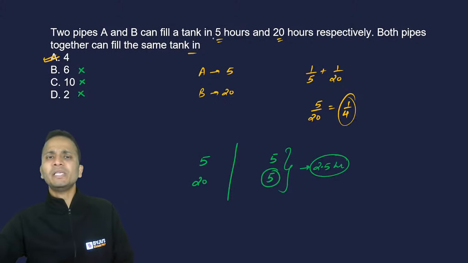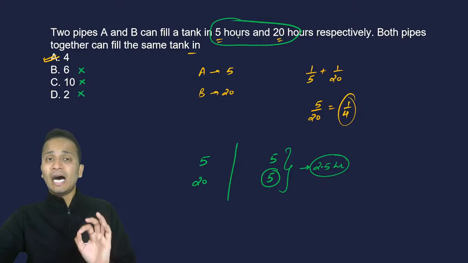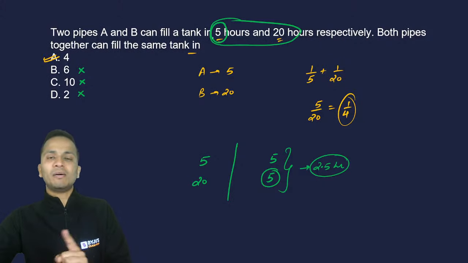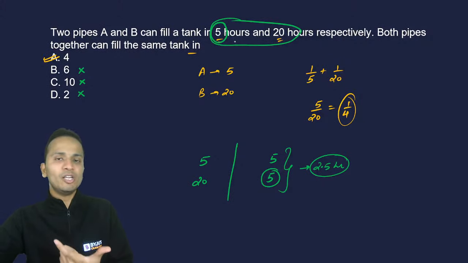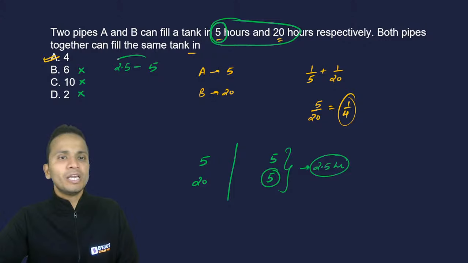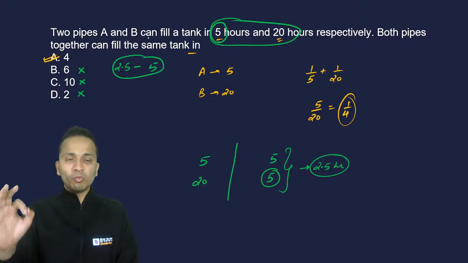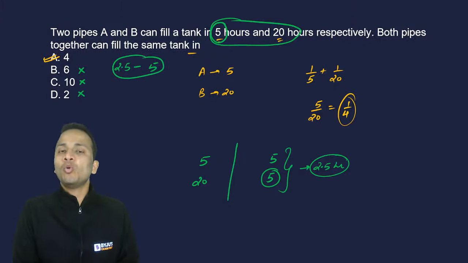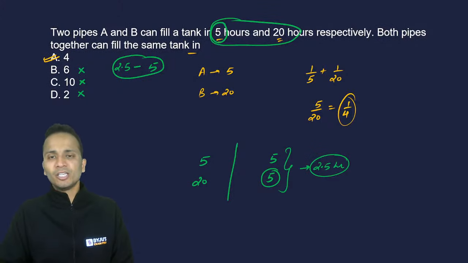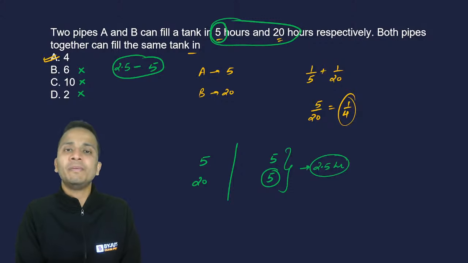So logically speaking, whenever you see such type of questions, the answer is between this value, the lesser of them. So between these two, whichever is the lower value, select that. So 5 hours and half of 5, that is 2.5. So if both of them work together, the work will be finished in a time which will definitely lie between 2.5 and 5 hours. So this is one logical way of attempting this question.